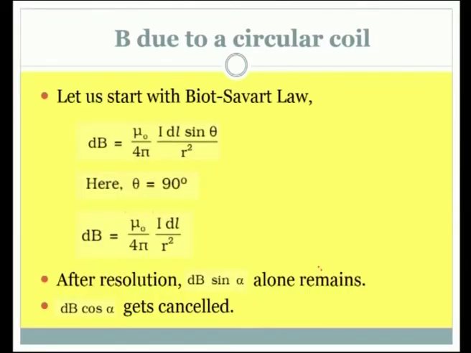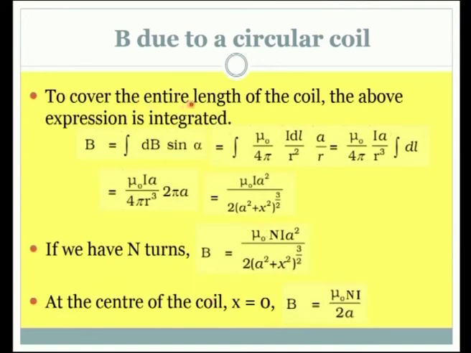So, let us start with the Biot-Savart law as we do for finding the magnetic field. So, we have written the Biot-Savart law in the scalar form. As I have mentioned, theta is 90. So, sin 90 becomes 1. So, we have only the I, dl and r square. After resolution, we have to consider only the dB sin alpha alone, that remains. So, dB cos alpha gets cancelled. What do we have now? To cover the entire length of the coil, the above expression is integrated. So, we need to consider dB sin alpha, because that component only is additive.